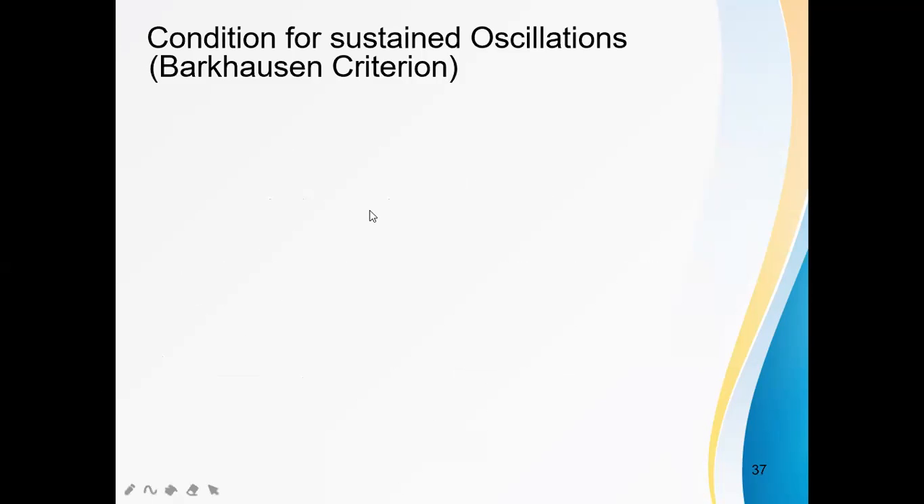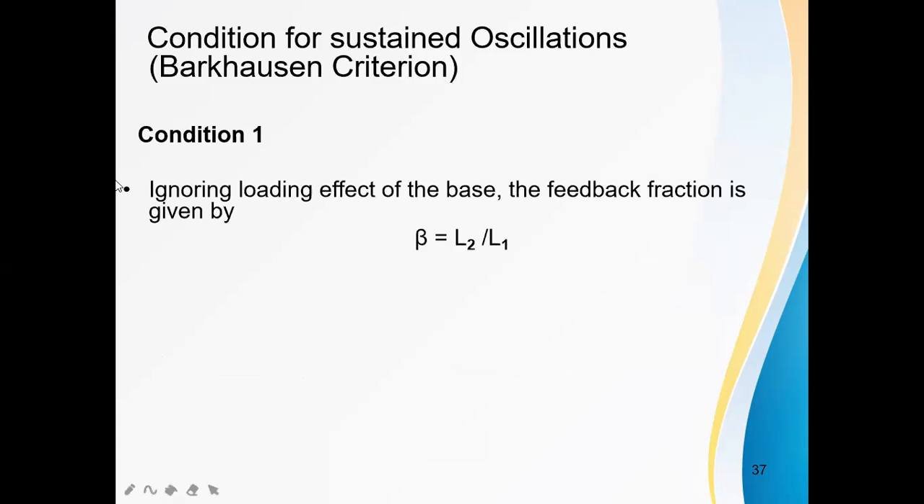Condition for sustained oscillations in the Hartley oscillator. Condition 1: ignoring the loading effect of the base, the feedback fraction of the feedback circuit is beta equals the ratio of L2 by L1. The feedback fraction is the ratio of L2 by L1.